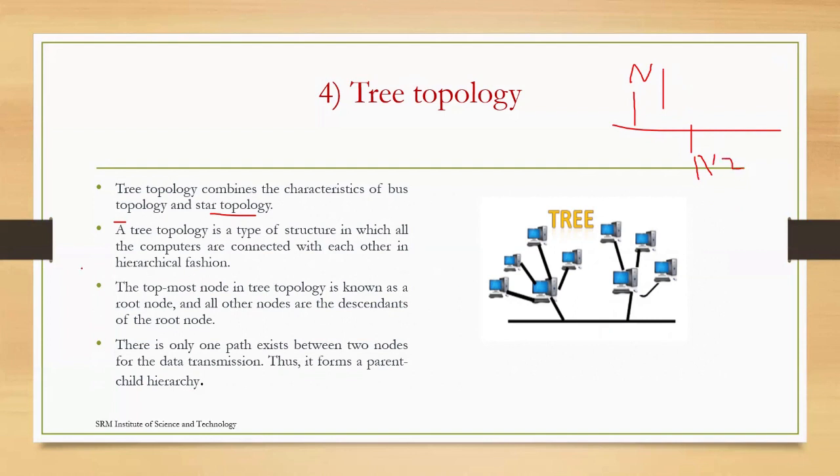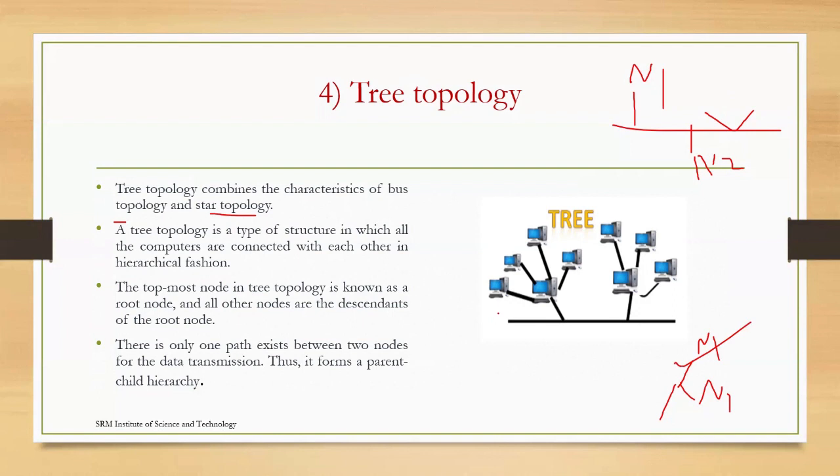And what about the star topology? In a star topology, a center server or hub will be there, and node 1, node 2, node 3, all of them will be connected to it. The combination of bus topology and star topology is called a tree.